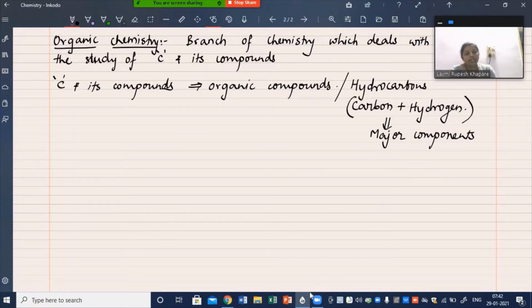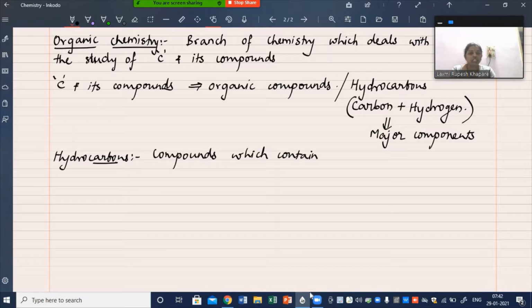So what are hydrocarbons? How will you define hydrocarbons or organic compounds? Hydrocarbons are basically the compounds which are made up of hydrogen and carbon as their main components.